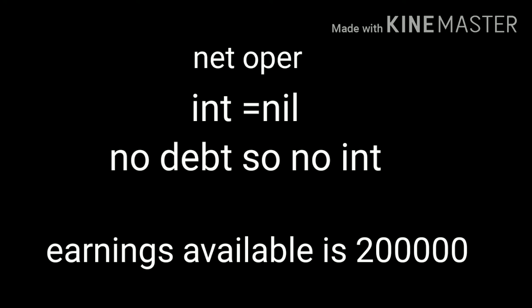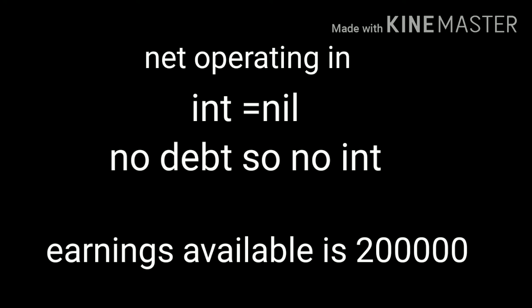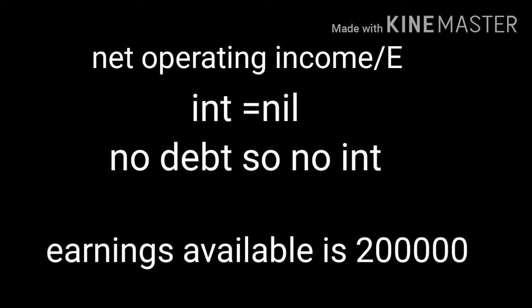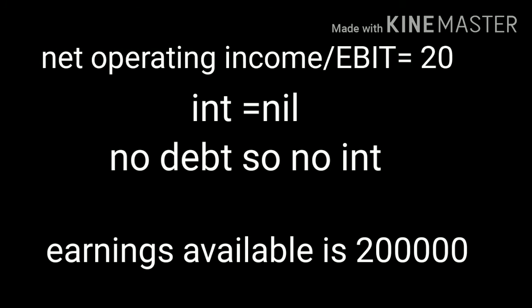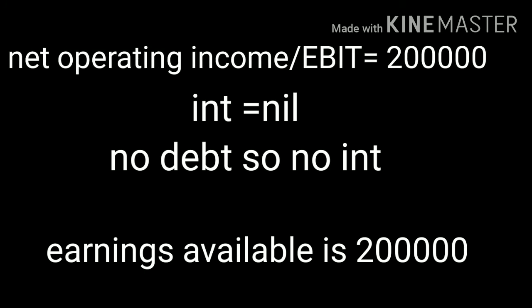Here net operating income is given, that is 2 lakh. Net operating income means earnings before interest and tax. EBIT is 2 lakh. Debt capital is not used in first case.